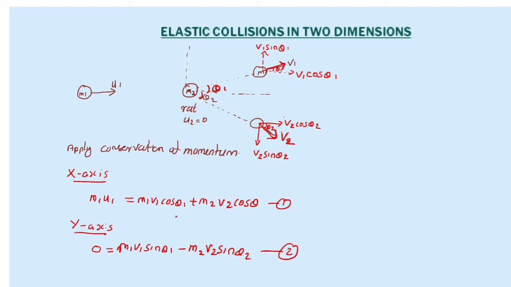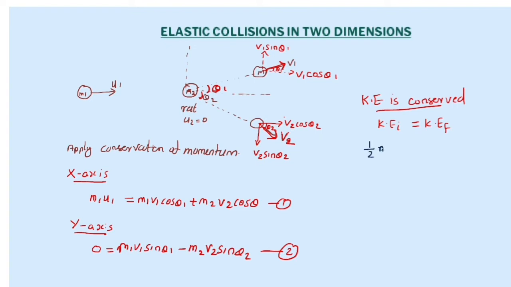So conservation of momentum is applicable along two axes, the x-axis and the y-axis, and we got two equations here. The next one is the conservation of kinetic energy. This is an elastic collision, right? So kinetic energy is also conserved. What is the kinetic energy conservation? Initial kinetic energy is equal to final kinetic energy. So we can write here, what is the initial kinetic energy?